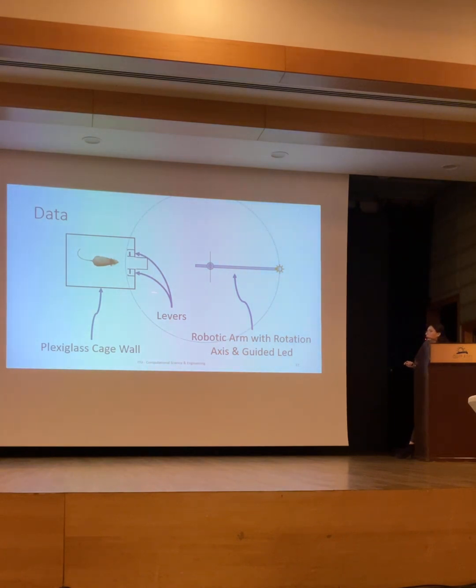Data is gathered from a rat in a plexiglass cage. In front of the cage wall there is a robotic arm with a rotation axis and a guided LED on top of it, and there are 2 levers near the top, and this setup allows the rat to interact with it.